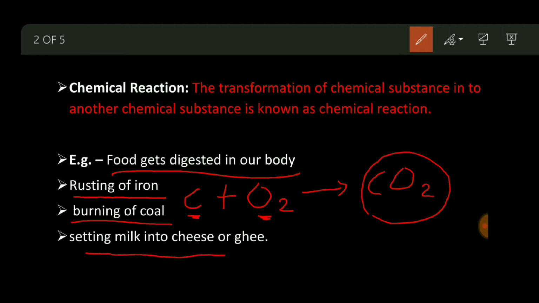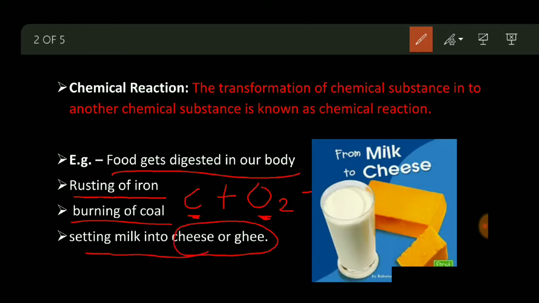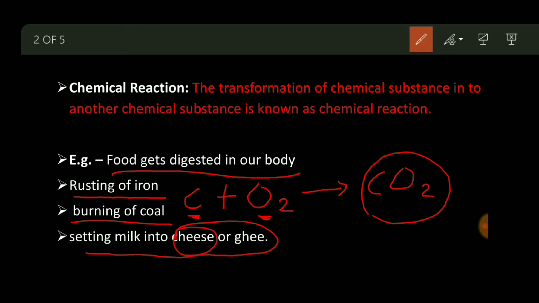Setting milk into the cheese or ghee. Wow, cheese. Okay, yummy. So milk converting into the cheese, again it is a chemical change. So these are some examples which are called chemical reaction. So many examples are there surrounding you. You need to identify whether it is chemical change or physical change, and how we'll see it, how you can identify them, which characteristics are there, we will see in this video only.